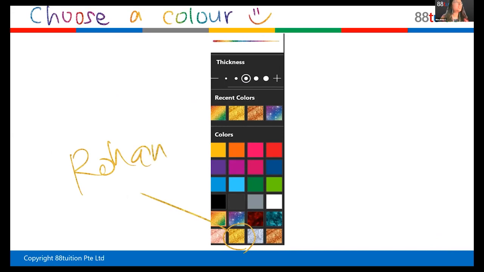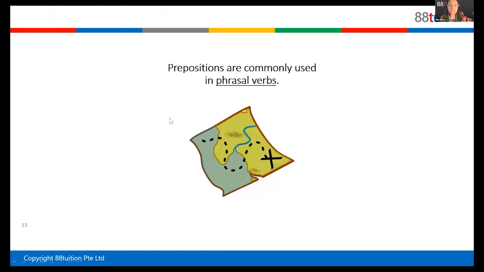Okay, so let's start with vocabulary. Now, prepositions are commonly used in phrasal verbs. The reason why I wrote that preposition is because today we're learning about prepositions. Basically we're learning about phrasal verbs. Now, phrasal verbs, what are verbs, by the way? Anybody remembers what are verbs? Yes, Mani? Verbs are action words.